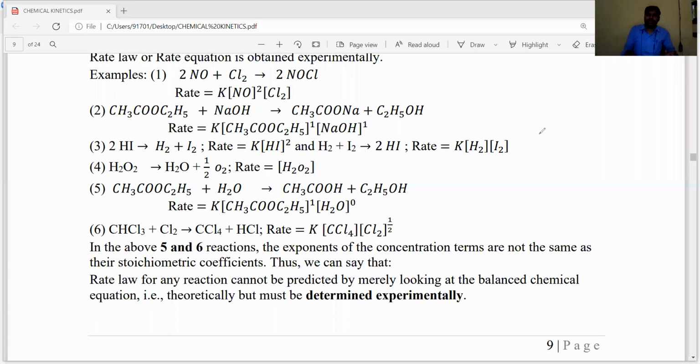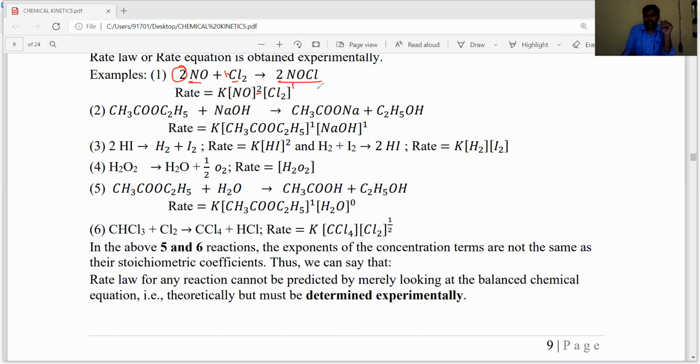Examples, for example, formation of NOCl. Nitric oxide reacts with chlorine. 2 moles of NO react with 1 mole of Cl2 to form 2 moles of NOCl, nitrosyl chloride. In that rate expression, the rate is equal to K into concentration of NO whole square into concentration of Cl2 power 1.